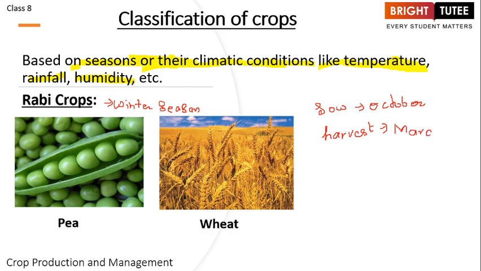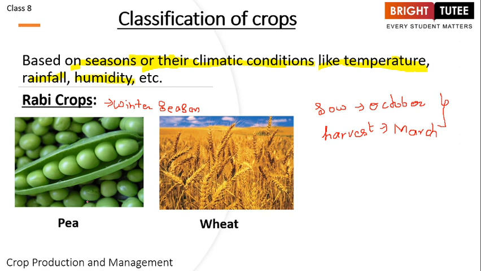Now if you look at this time period, you will see that it is winter time. What are the months we have covered? October, November, December, January and February. And we know in India all of these months are winter season, and that is the reason why we call the rabi crops the winter crops, right?